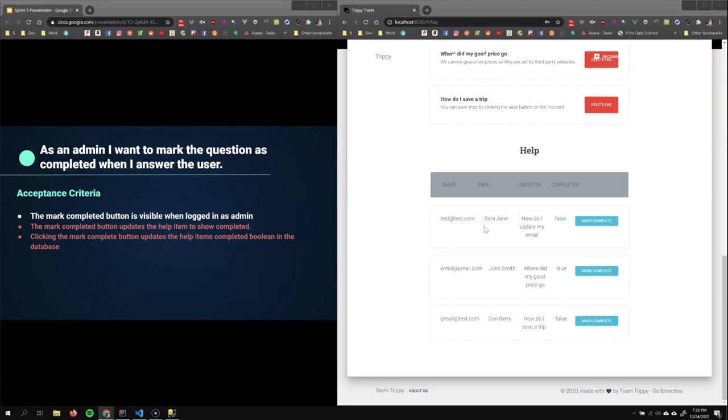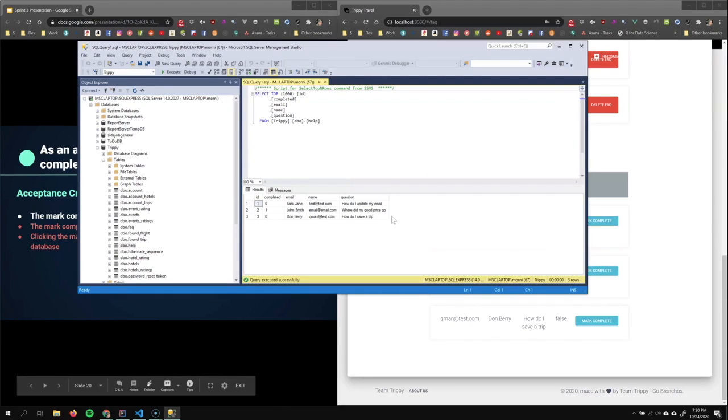And those are my user stories for the sprint 3. Also, the form doesn't work yet. That's also been pushed off to the next sprint. So these help items have been hard-coded into the database for now. Next sprint, they will be dynamic.